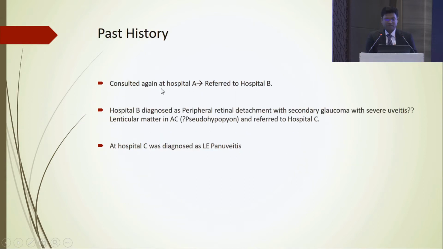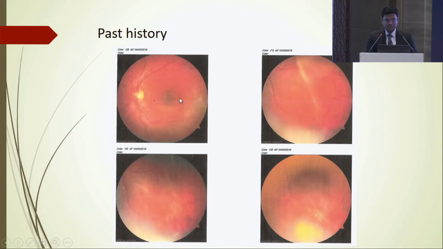Coming to past history, he went to hospital A. From there he was referred to hospital B. In hospital B he was diagnosed as peripheral retinal detachment with secondary glaucoma and severe uveitis and lens matter in the AC, and referred to hospital C. At hospital C he was diagnosed as left eye panuveitis. So this was the picture he was carrying. The media was hazy in the left eye, and you can see some yellowish deposit inferiorly.